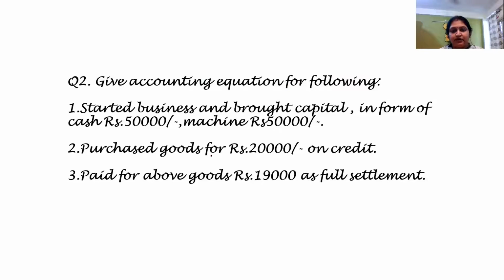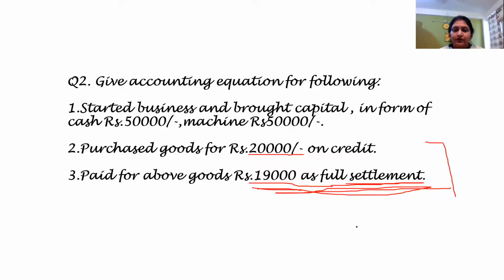And in the third entry, what are we doing? We are doing the full settlement in 19,000. So this 19,000 is important. Why? Because I had to pay 20,000 and I'm paying 19,000, means 1,000 I am not paying. But please note the further language. It is saying full settlement. Full settlement means that overall the account is going to be settled. No further amount is to be paid in regard to this transaction. So it means that I am getting a discount of what? I'm getting a discount of 1,000 rupees, right?